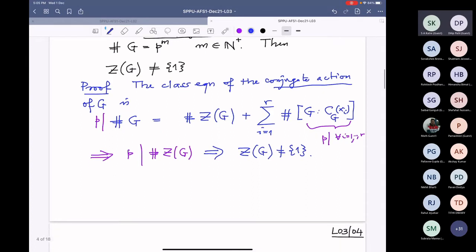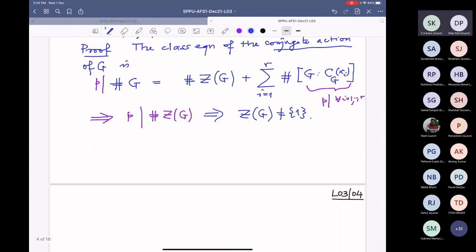All right, we could have done a little bit better than this, which would be the following lemma. So lemma: X is a G set, where G is a finite P group.